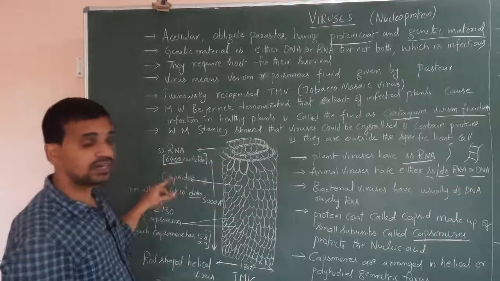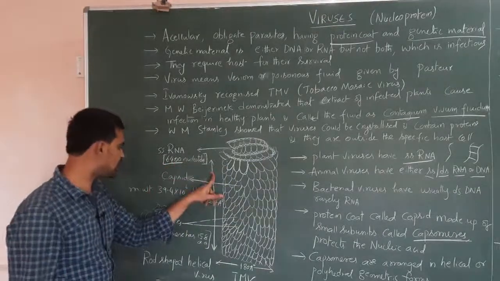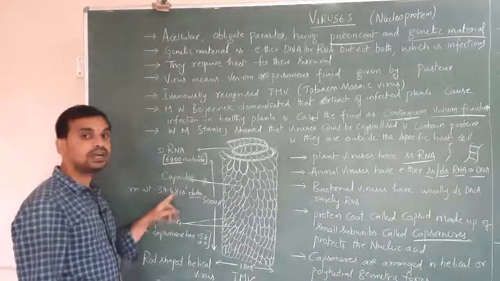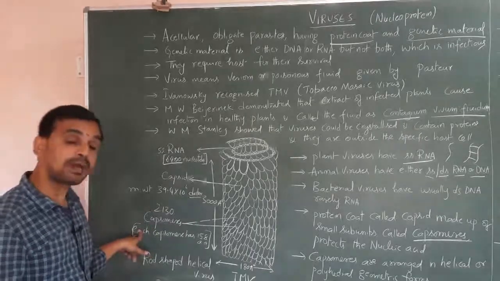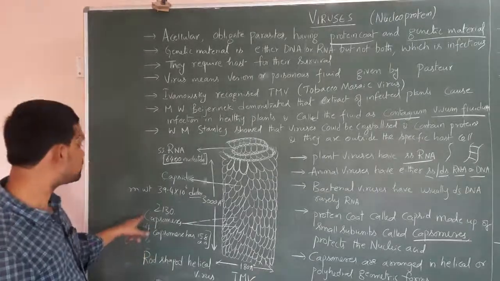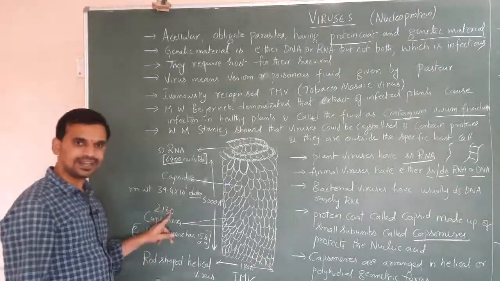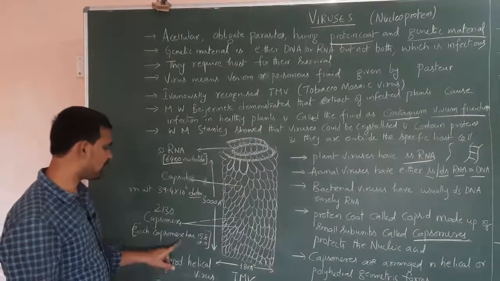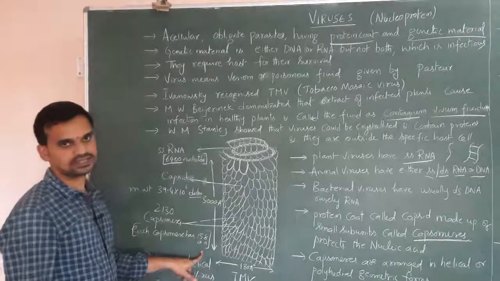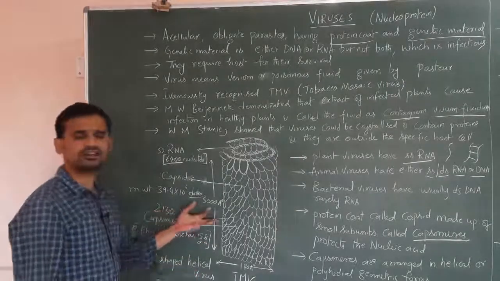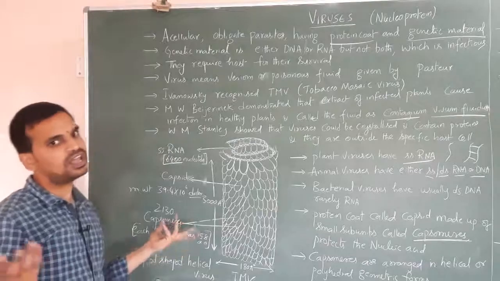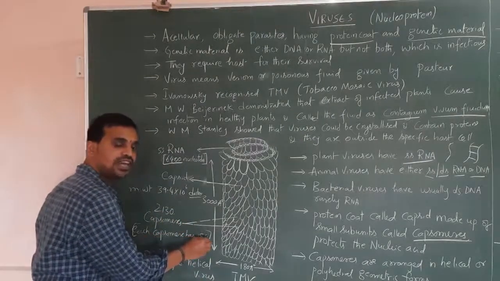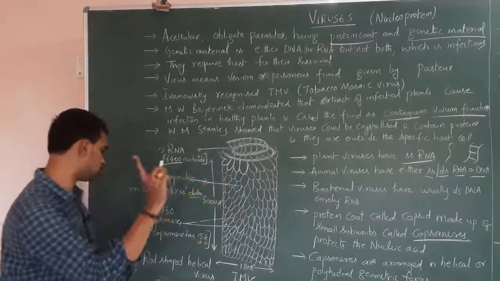In RNA, how many nucleotides are there? 6400 nucleotides. What is the molecular weight of the TMV? 39.4 into 10 power 6 daltons. How many capsomeres are present in the TMV capsid? 2130 capsomeres. Each capsomere has 158 amino acids. The capsomeres are nothing but protein, and protein is nothing but a chain of amino acids. So 158 amino acids are present in each capsomere.